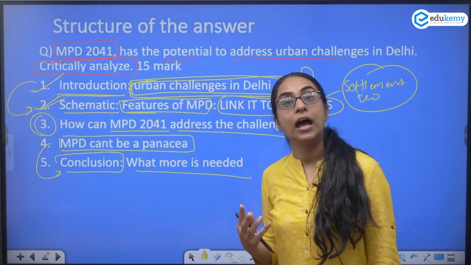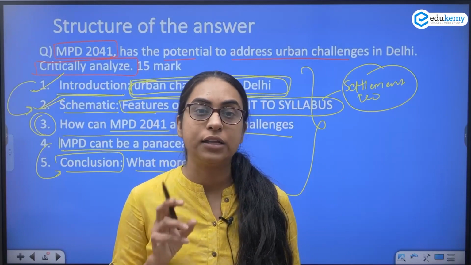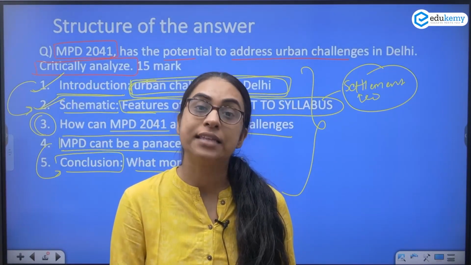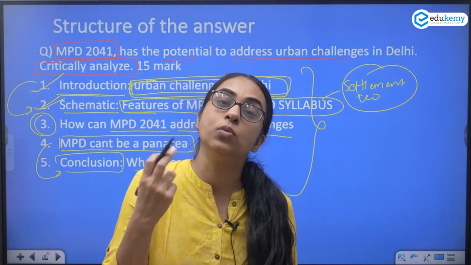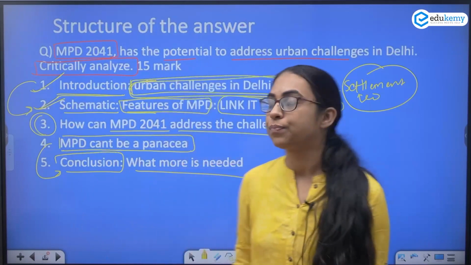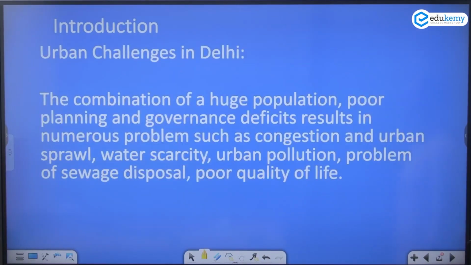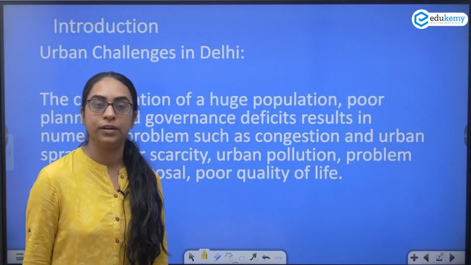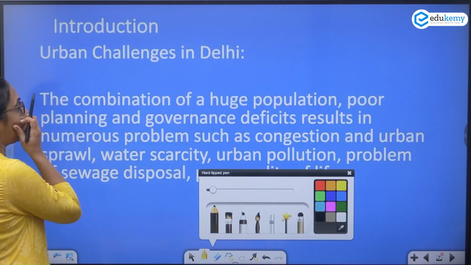Right? And how do you get extra marks? You get extra marks when you add a schematic just after the introduction and when you use the key terms from the settlement geography in this question. So always try to use the key terms, always try to link the key terms in the answers. Now, looking at the answer here, in the introduction, we can mention the challenges of Delhi, the urban challenges in Delhi. So you can say what is the issue?